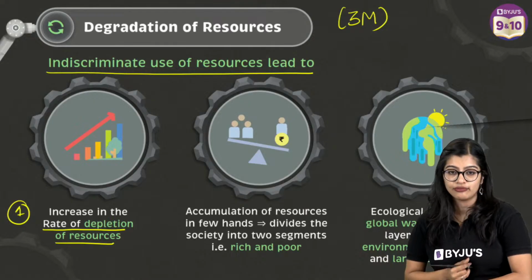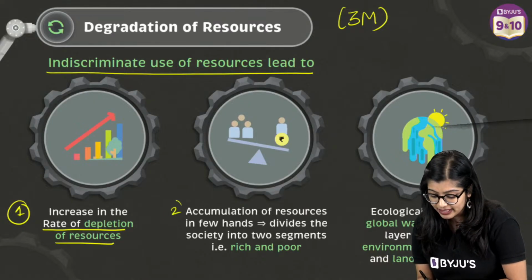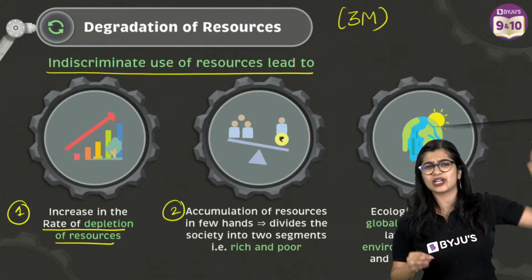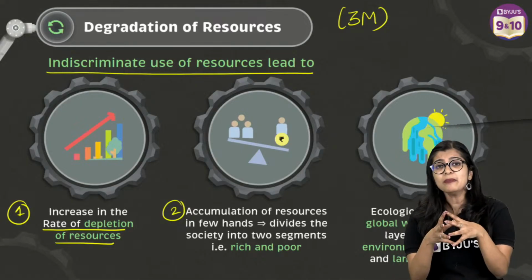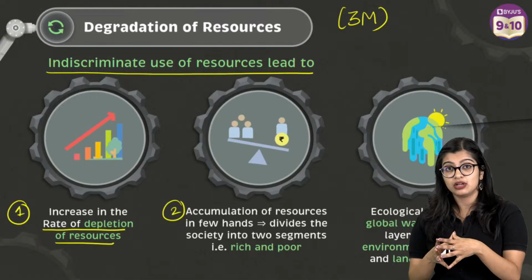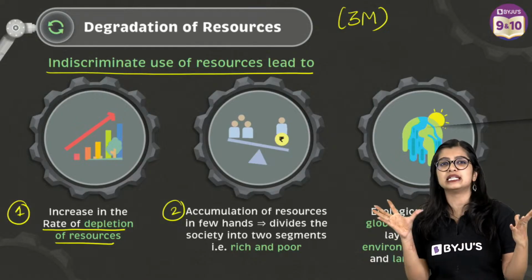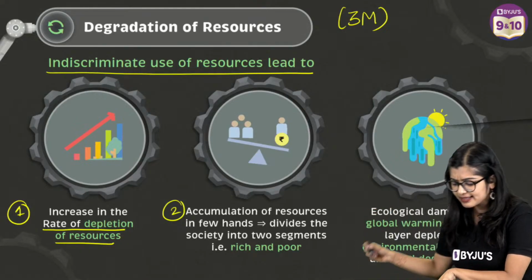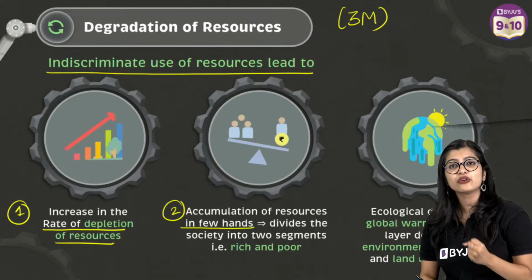So there is depletion of resource. Now along with this, what has happened is that there has been not proper distribution of these resources. So over time, this is not some problem which has come right now, but it's been there for centuries. The problem is that there are some people who have access to these resources, and they could be businessmen, they could be vendors, whoever. But the thing is, there is accumulation of resource in the hands of very few people who become